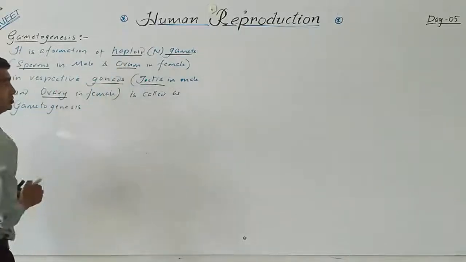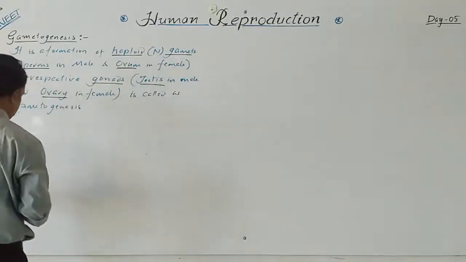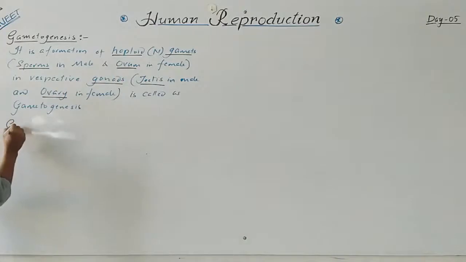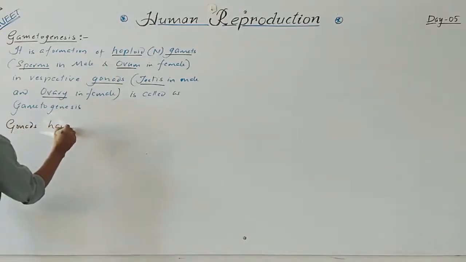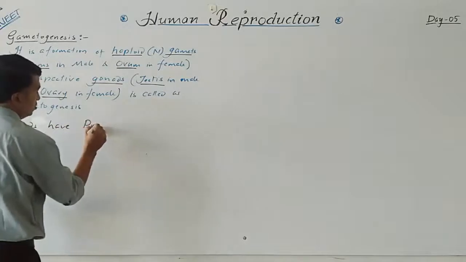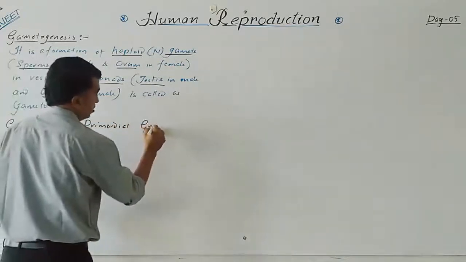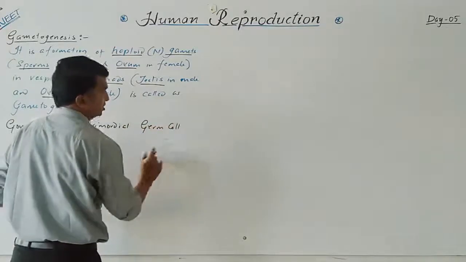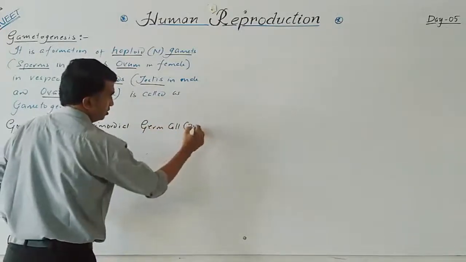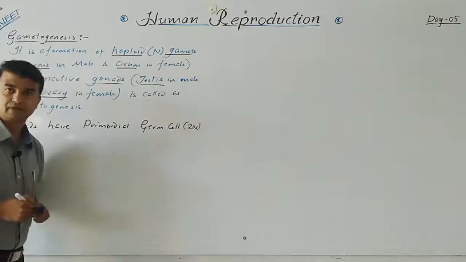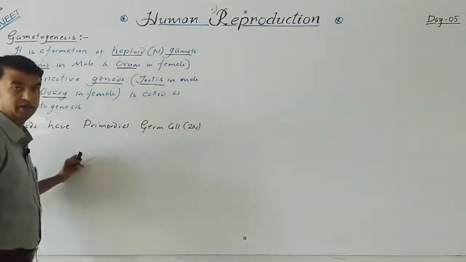So either testis or ovary, gonads have primordial germ cells which are diploid in nature.